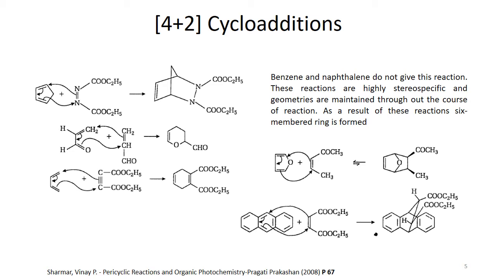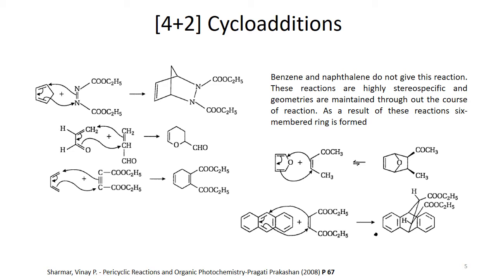In the next example we have a carbon-carbon triple bond that acts as a dienophile, and it reacts with the diene, and again a 6-membered ring is formed. One carbon-carbon double bond is produced as a result of this Diels-Alder reaction, and the other carbon-carbon double bond remains between the 2 carbons that were triply bonded in the reactant.